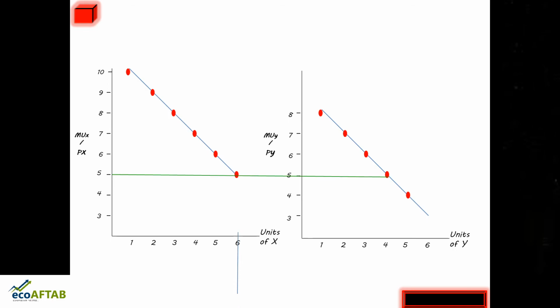With regard to commodity X, he should buy a maximum of 6 units, that is the last rupee spent on the 6th unit, and in case of commodity Y it is 4 units. So this was our ideal combination, 6 units of commodity X and 4 units of commodity Y, both giving us marginal utility of money expenditure at 5.